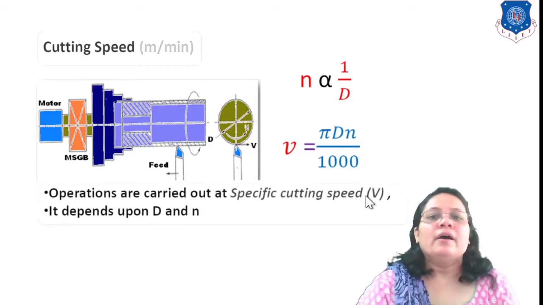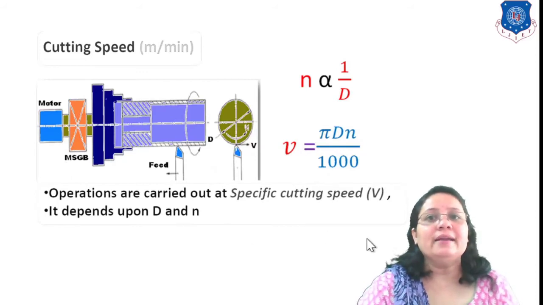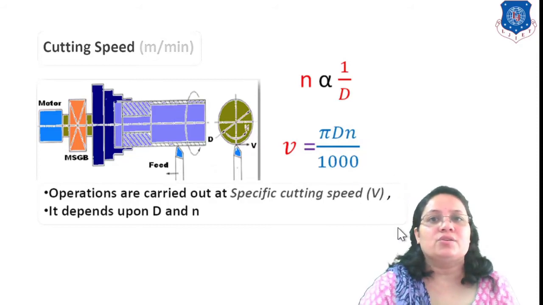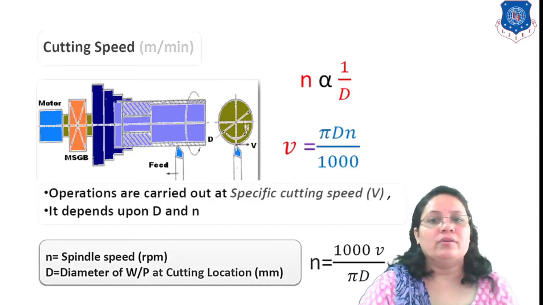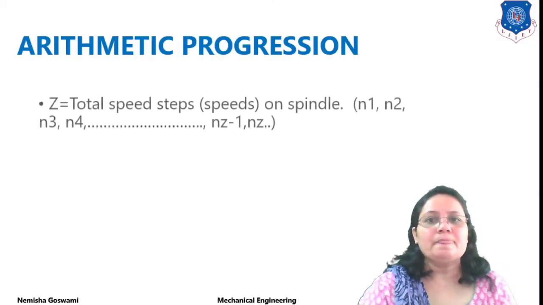Operations are always carried out at a specific cutting speed. That cutting speed is denoted by v, and it also depends upon d and n. Here n is the spindle speed, and d is the diameter of the workpiece at the cutting location. So n is equal to 1000 v divided by pi d. By using this relation you can find out n.